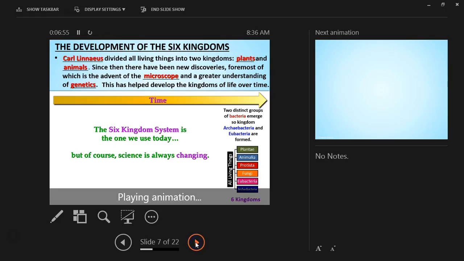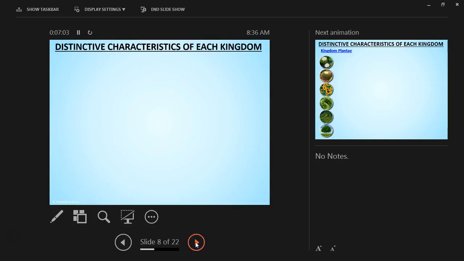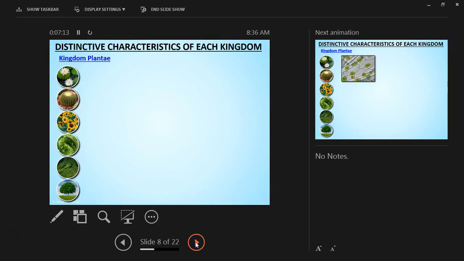But of course, science is always changing, and that's just like anything that scientists discover. Things are still being discovered to this day, especially in the deep sea, the abyss they call it, where sunlight doesn't reach. Everything on Earth hasn't been discovered completely yet, so things are still being discovered.